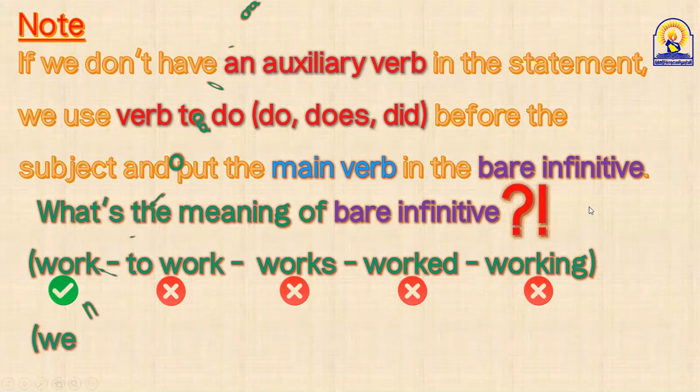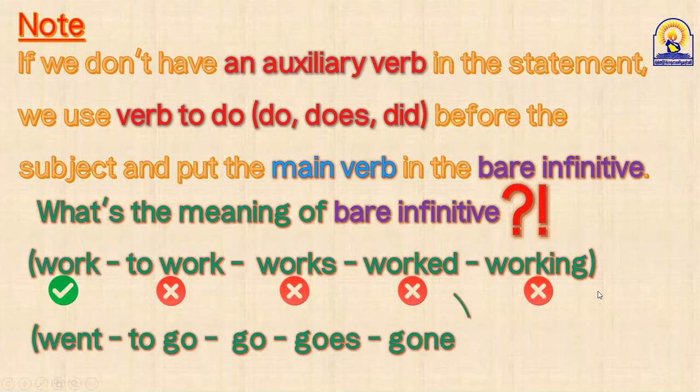Okay. Another verb. Who can tell us, guys? We have 5 forms of the verb يذهب: went, to go, goes, gone. Which one is the bare infinitive here? Yes, Khalid. Go. This one, right?